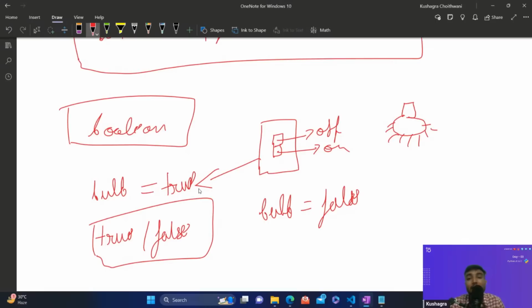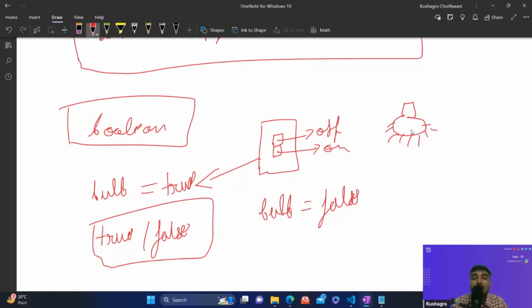True means that the condition, or the state that we are talking about, is in a running state, or it's correct. But if we specify false, that means the state we are talking about is not running. If we say bulb equal to true, that means the bulb is running, it is taking the electricity and giving light properly.